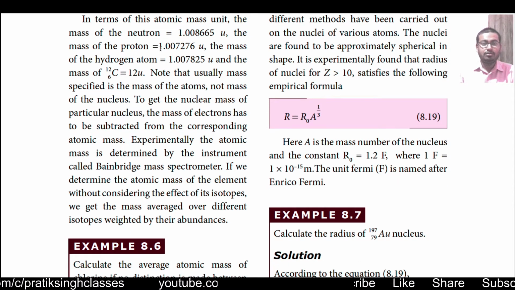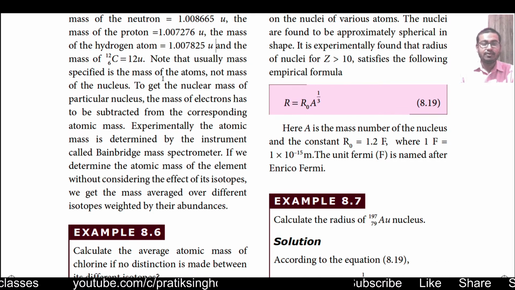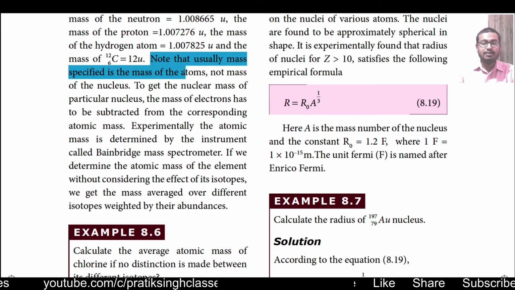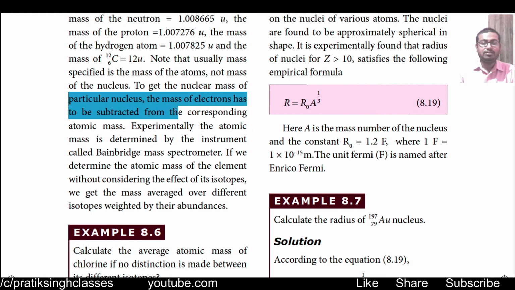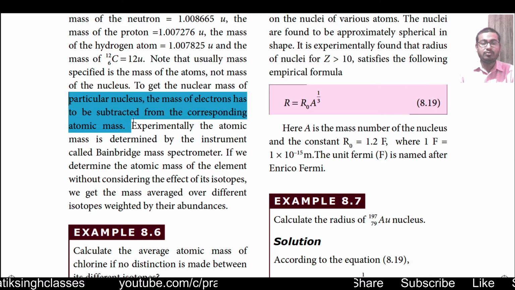Among proton and neutron, the neutron is heavier than the proton, as you can see here, but it is neutral. Note that usually the mass specified is the mass of the atom, not the mass of the nucleus. To get the nuclear mass of a particular nucleus, the mass of electrons has to be subtracted from the corresponding atomic mass.